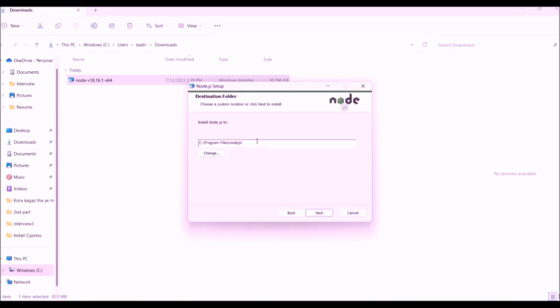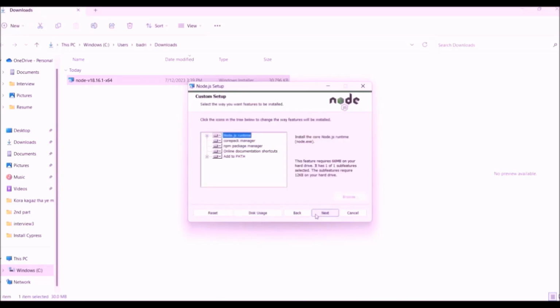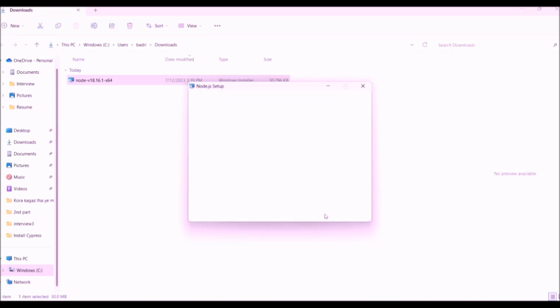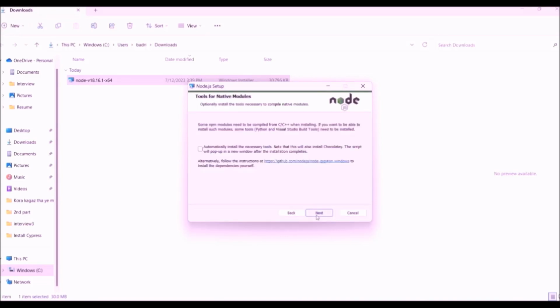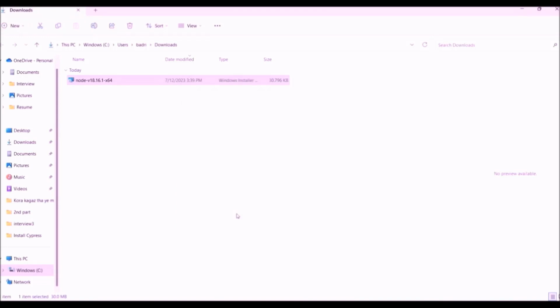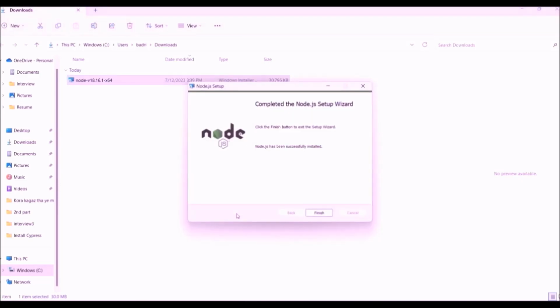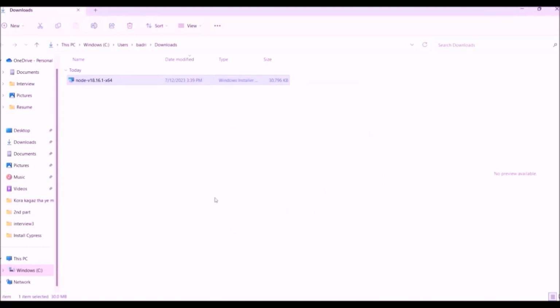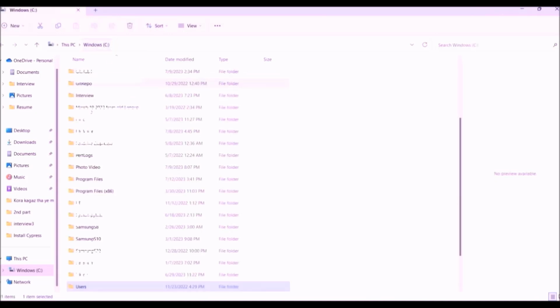You can change the location if you want. I will continue with this default location. Click next. Okay, click next again. Click next again. Click install. Node.js has been installed successfully. Click finish. Now to check, let's go to C drive.